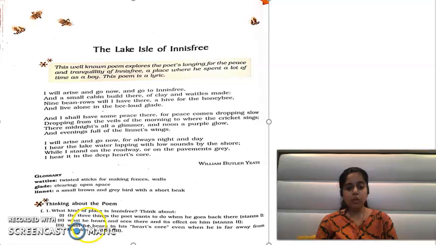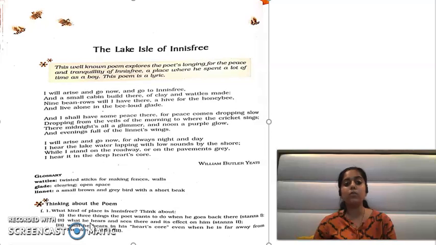Second one, what he hears and sees there and its effect on him. He hears the crickets there, he hears the linnets. He sees the purple glow of the noon, he sees the glimmer of the midnight. So he sees all this and he hears the cricket song.